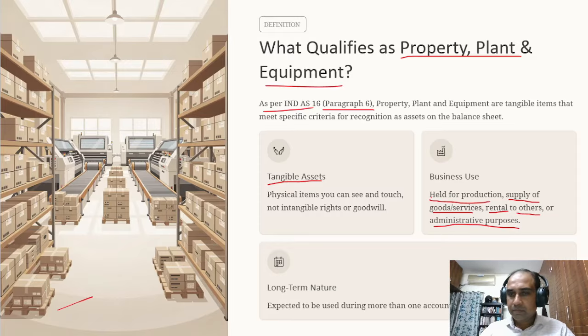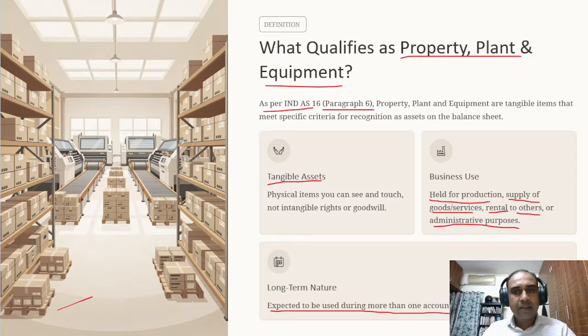And one more condition that is given is it is expected to be used for more than one accounting period. In general parlance, if the particular asset is expected to be used for more than 1 year, then it can qualify for property, plant, and equipment. So all these conditions put together have to be satisfied for the asset to qualify as property, plant, and equipment. This is only the definition as per IND AS 16 given under para 6.